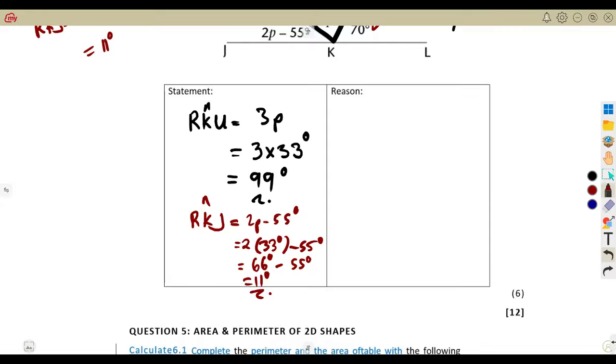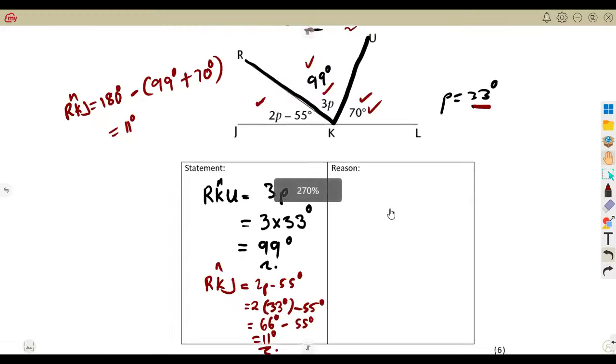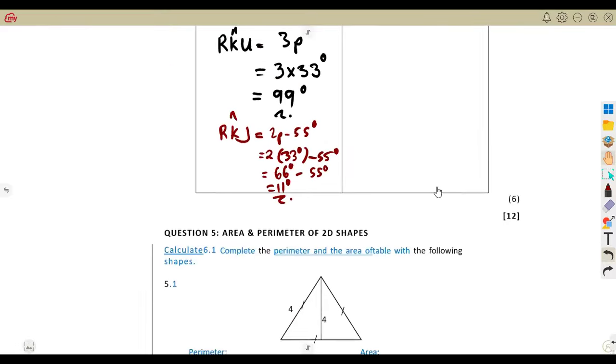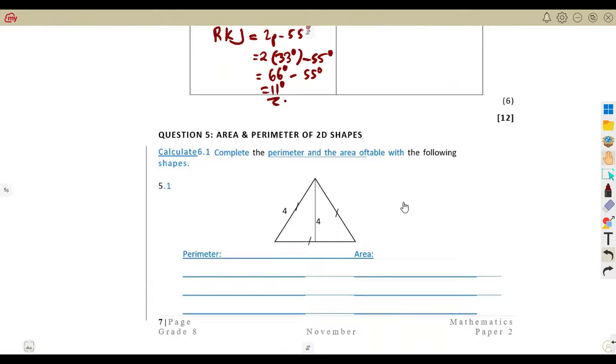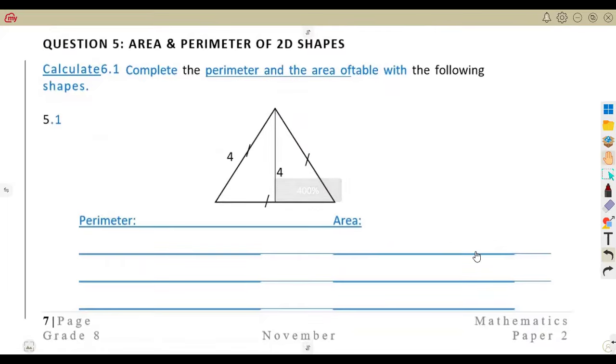So as we can see, there are so many ways that you can determine this. As long as you understand your geometry, guys, you can evaluate this in so many different ways, which is important as you are having your revisions. On question number 5, it was area and perimeter of 2D shapes.